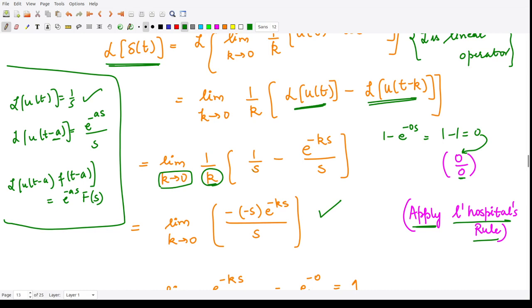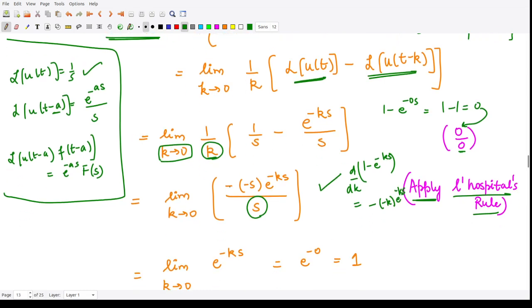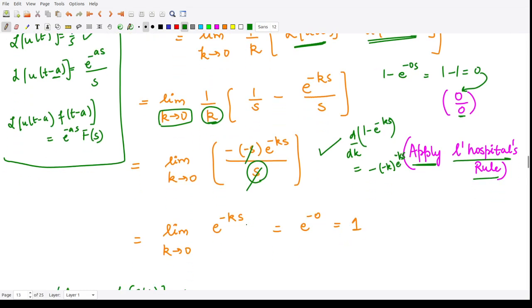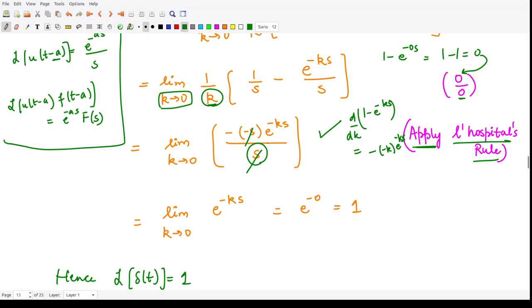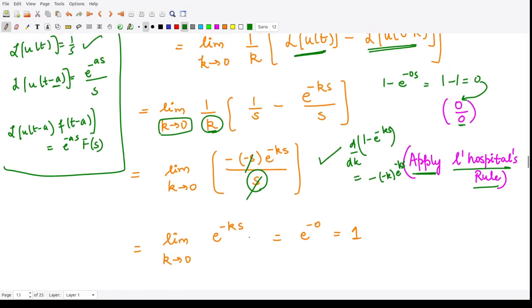So k multiplied by s, its derivative with respect to k would be s only. And the derivative of 1 minus e to the power minus ks with respect to k would be s e to the power minus ks. So finally s cancels with s, and you will be left with e to the power minus ks. So now you can substitute the limit, so you have e to the power minus 0, which is equal to 1.